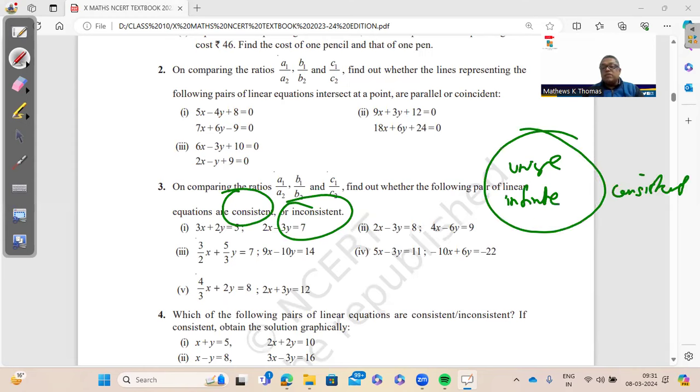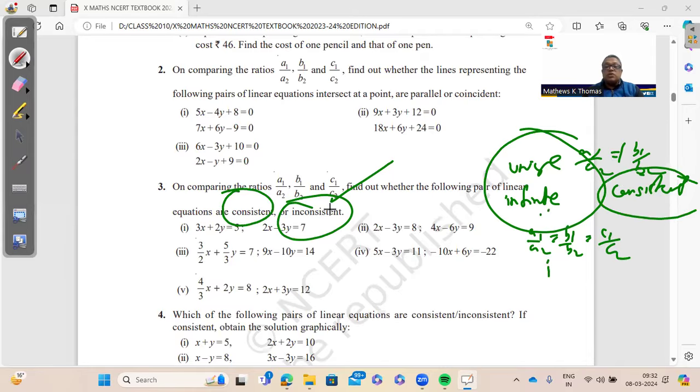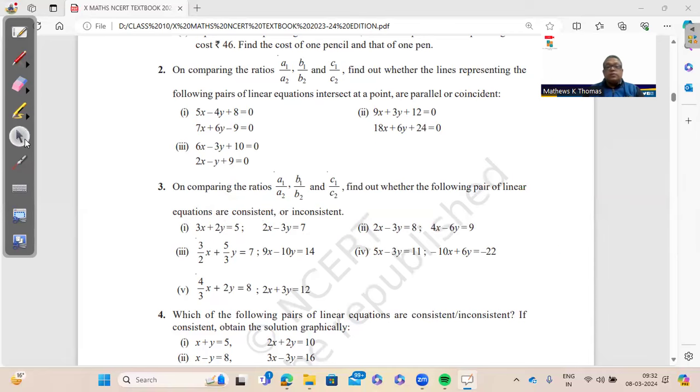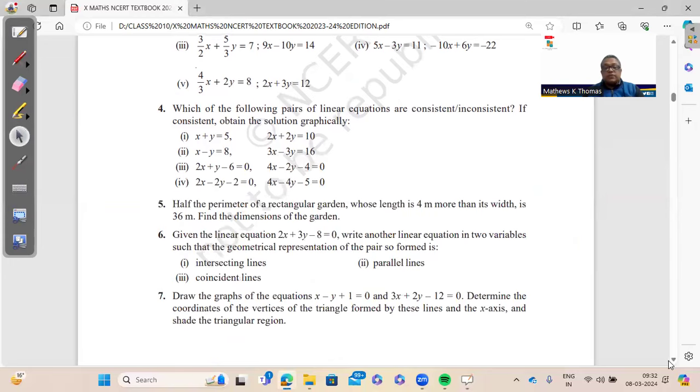So either we get a1 by a2 not equal to b1 by b2, or a1 by a2 equal to b1 by b2 equal to c1 by c2, all of them equal, then it is called infinite. So unique solution and infinite solutions both are consistent, whereas when you have no solution, that is inconsistent. So please go through that, again based on the conditions.